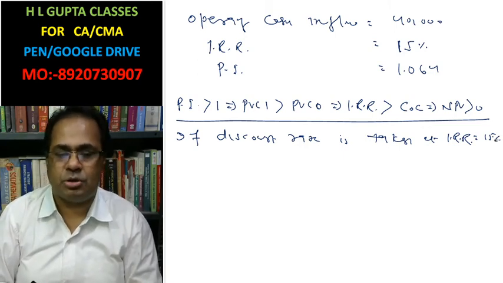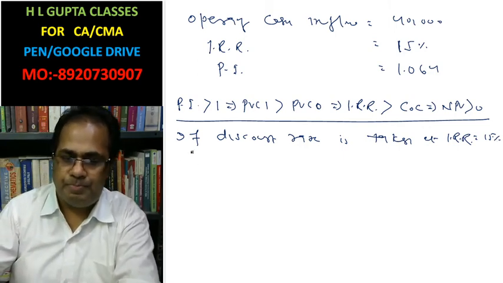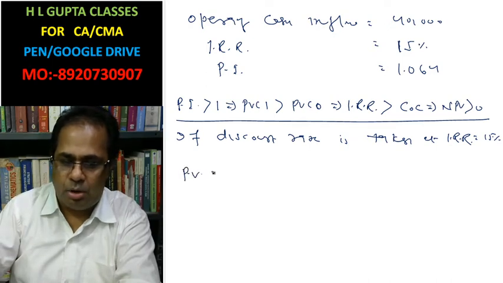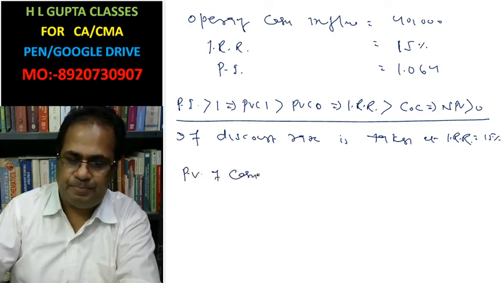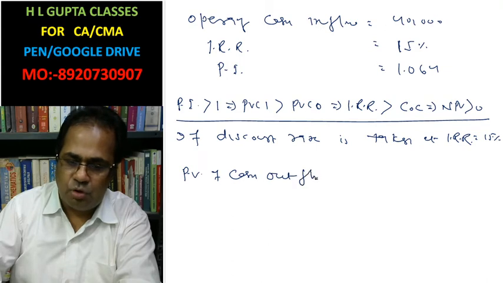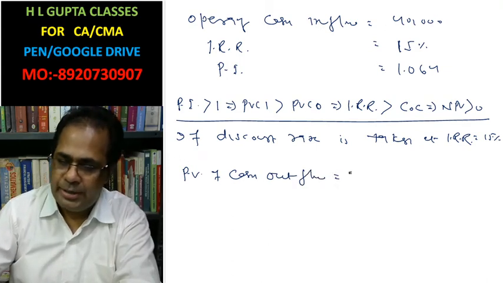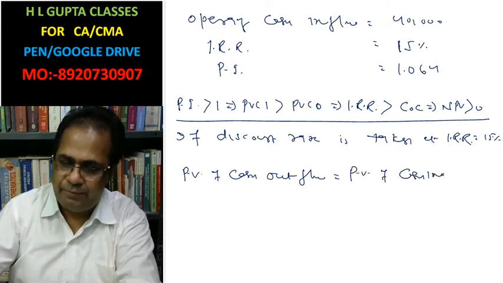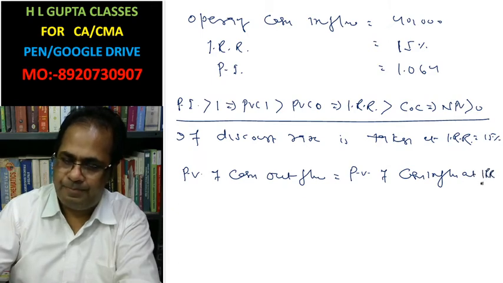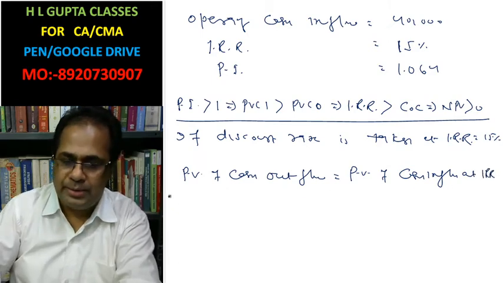Cash outflow is the cost of project. Now present value of cash outflow is equal to present value of cash inflow at IRR. Working note first.